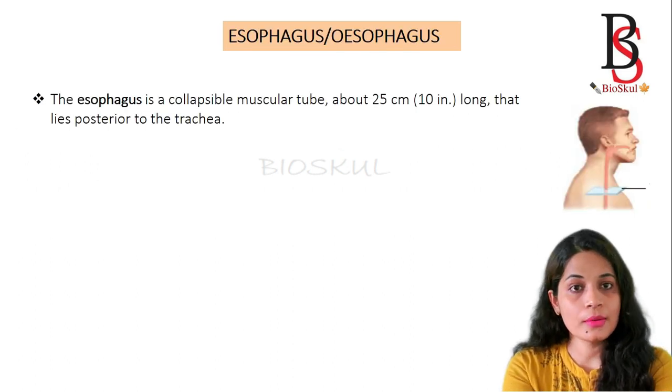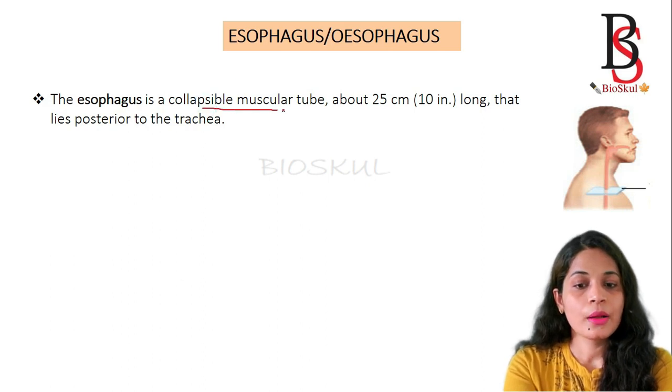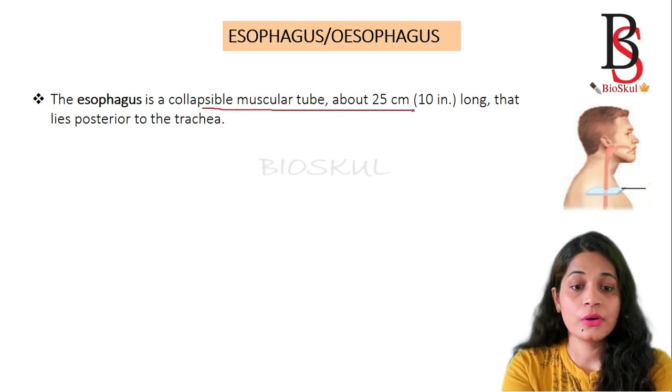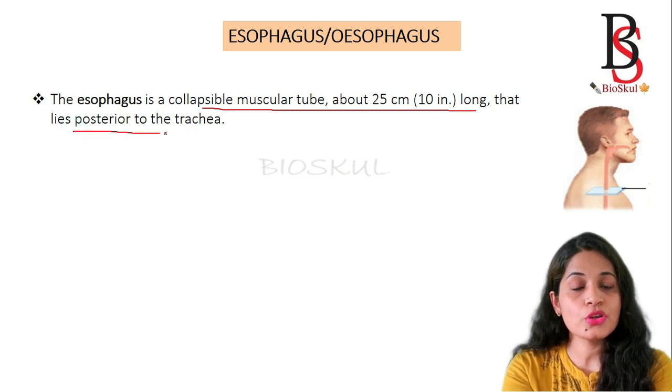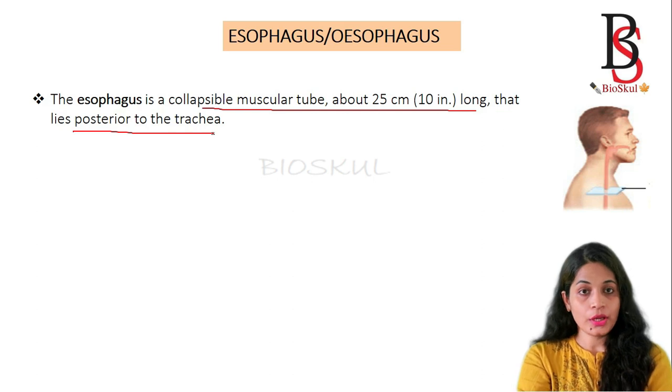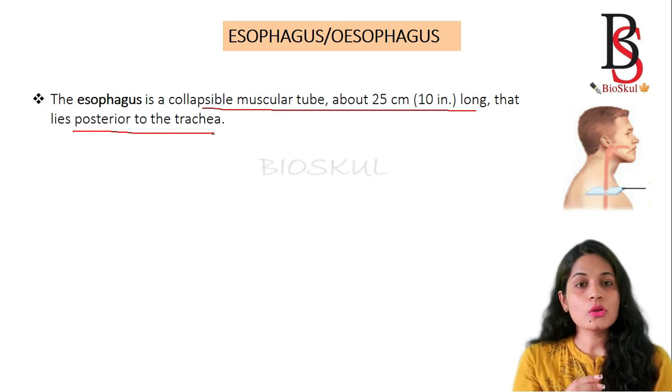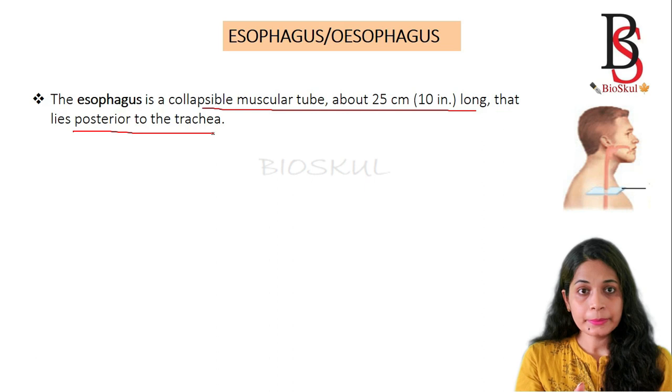So now comes the esophagus. The esophagus is a muscular tube 25 cm long that lies posterior to the trachea. We know that the trachea is also known as the windpipe.